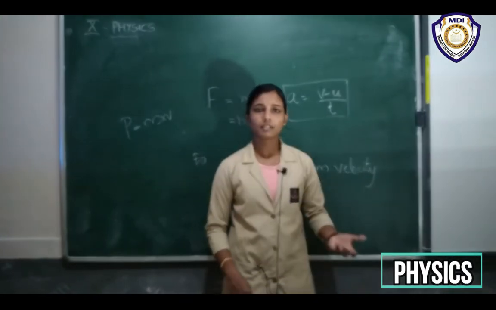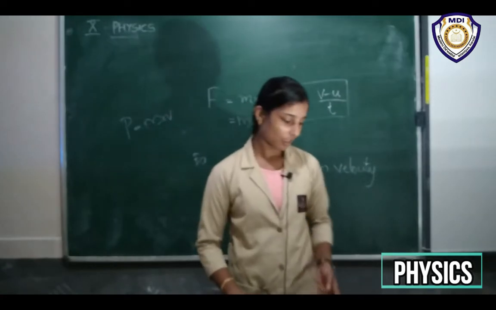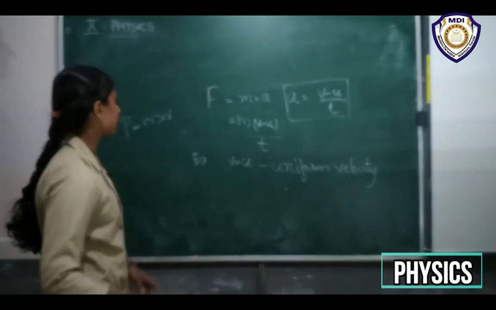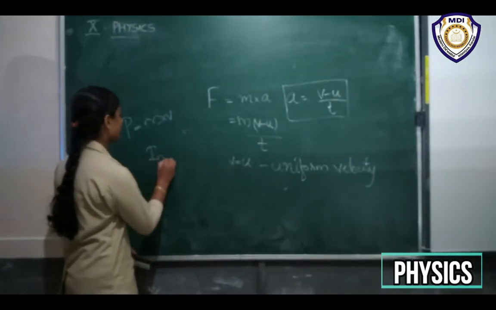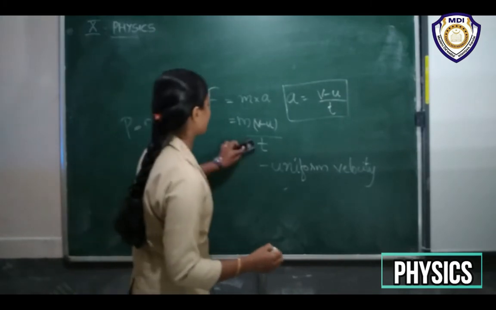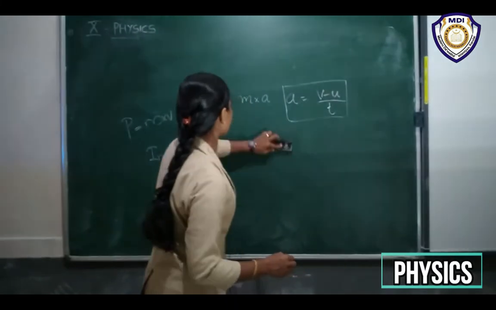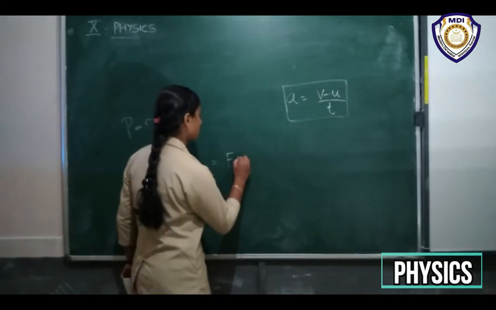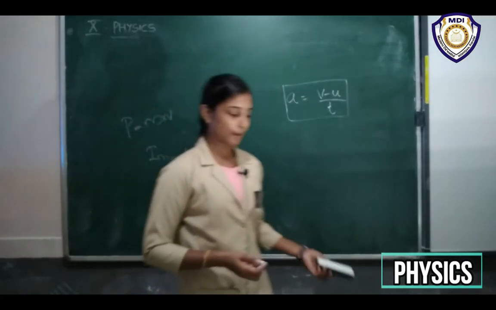I think it is necessary to know what impulse is also. So impulse we can write, impulse is equal to force into the time over which it acts. Force into time, this is the equation for impulse.